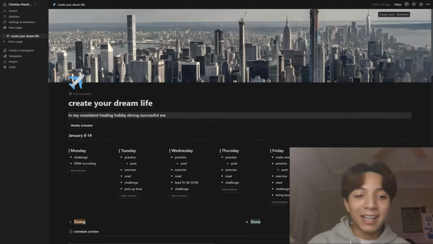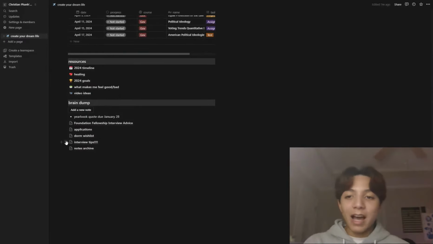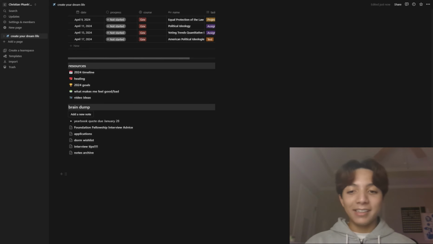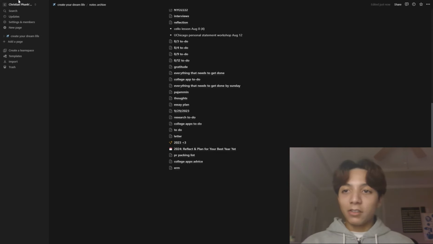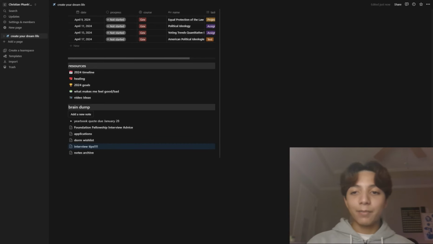So in that way, it kind of functions like a notes app. And then whenever I don't need something anymore, I just drag it into the notes archive, which just has all my notes. And that's also useful because sometimes I'll go back there. It's like, oh, I actually need that note that I made really long ago. You can see there's a lot of stuff in here. So then I would just go back, if it's like a packing list or something like that I might need again.